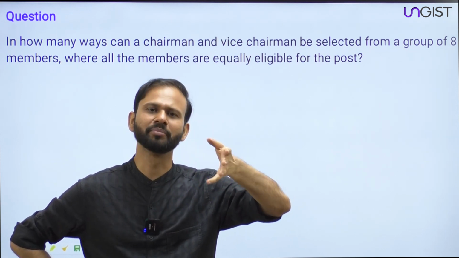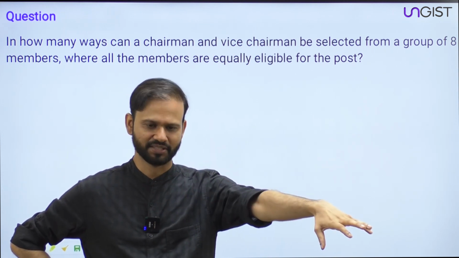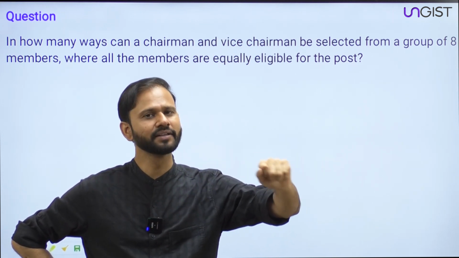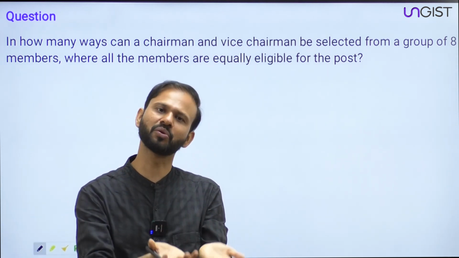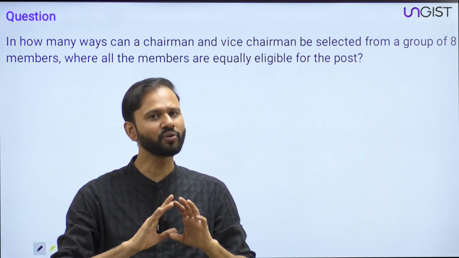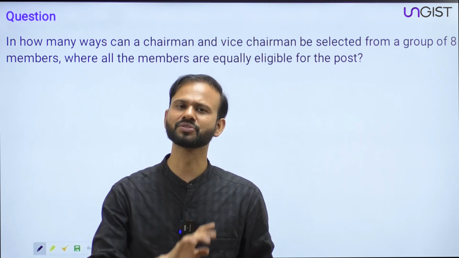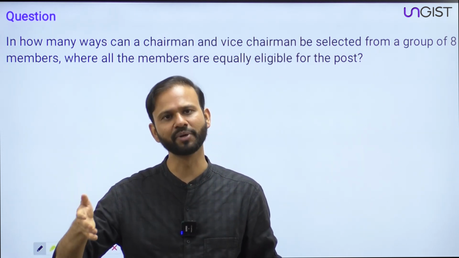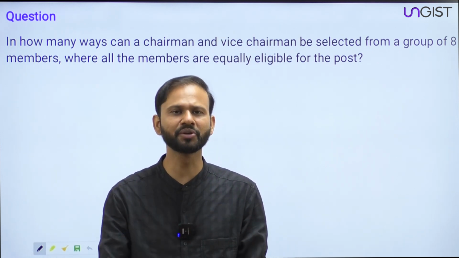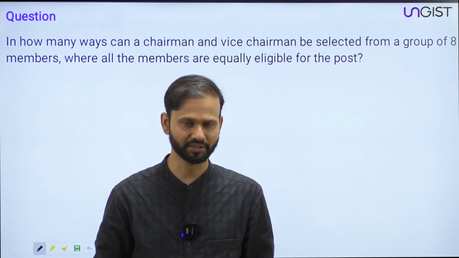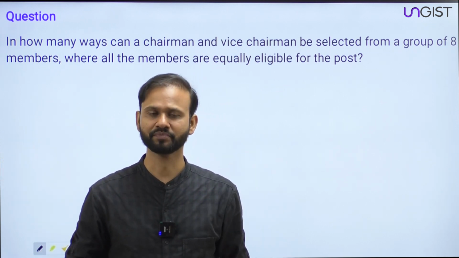It is your company, and you have your 8 subordinates, and you have to choose one chairman and one vice chairman out of them. All the members are equally eligible. There is no merit order, Mr. A is not better than Mr. B. All the members are equally competent. You have to make one person chairman and one person vice chairman.